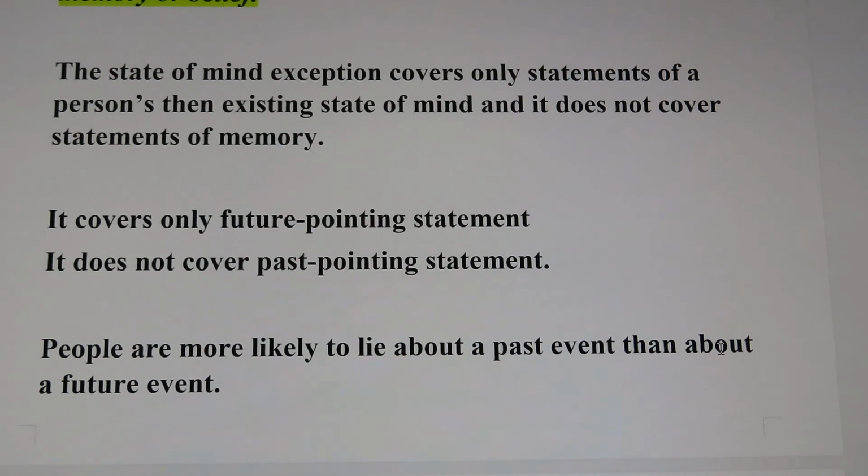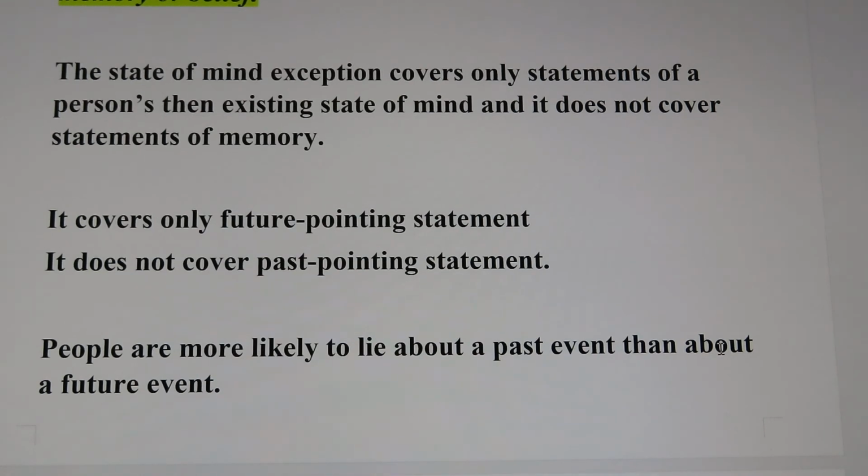So if a person makes a state of mind statement, for example, I'm going to the library, this statement would be a future pointing statement. A state of mind statement usually is a future pointing statement, so this exception would cover these future pointing statements.